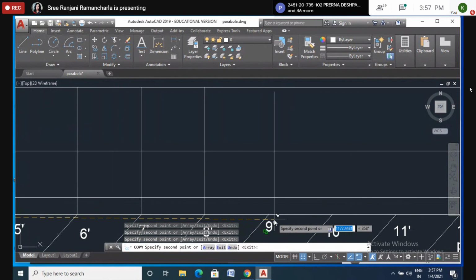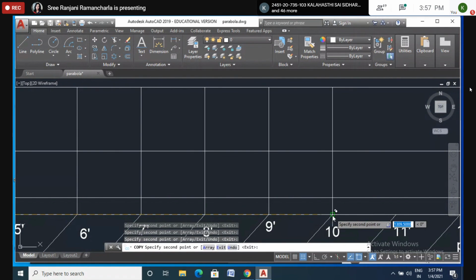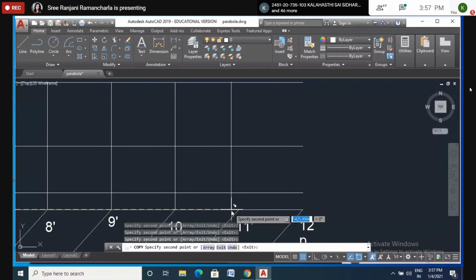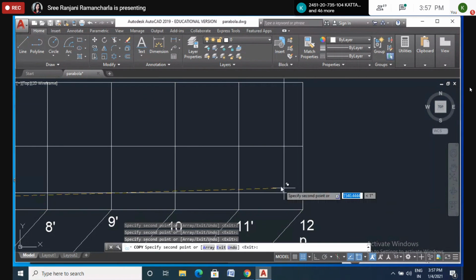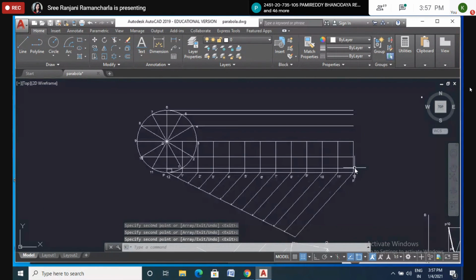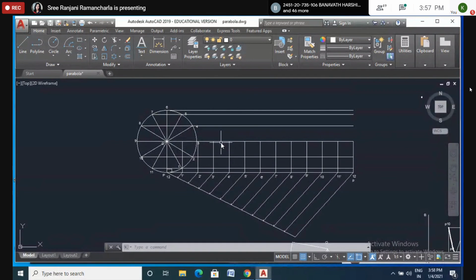Yes, finished. Now we got this one. This is C, the center of the circle. This line is up till the center line, so this one is point 1. So we'll name it as C1. Like C1, C2, C3.